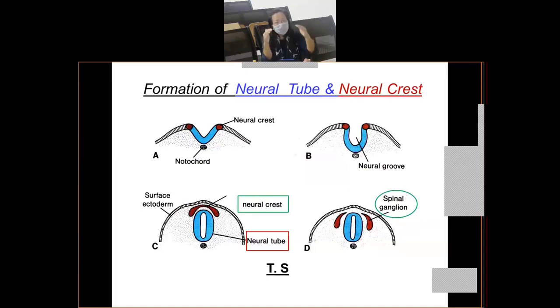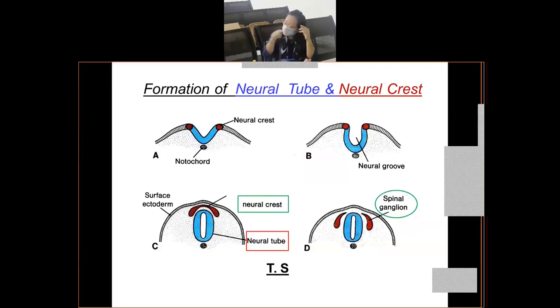And as the neural folds close with each other, you'll see that these neural crest cells separate out. That means they come out from the dorsal wall of the neural tube and they start migrating laterally. So they will form certain specialized structures. So the derivatives of neural crest, I think all of you know. You have done it in general embryology, right? I'll tell you the derivatives. So till here you've understood how the neural crest cells are formed?